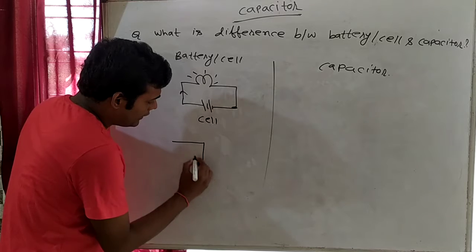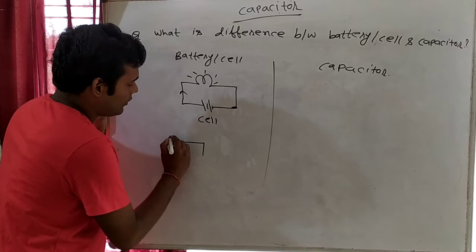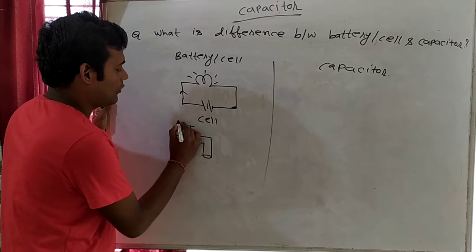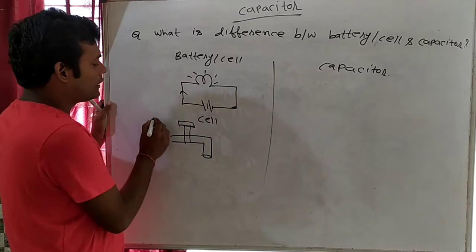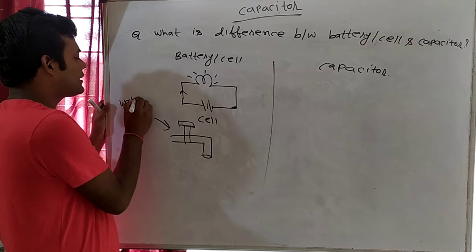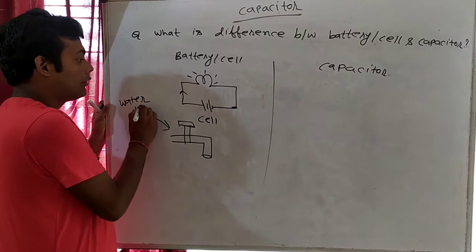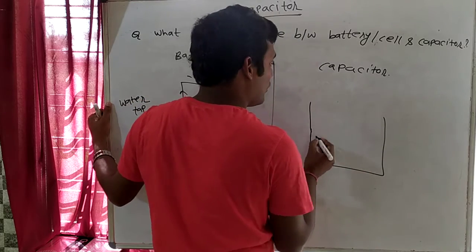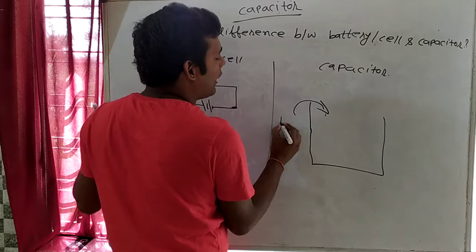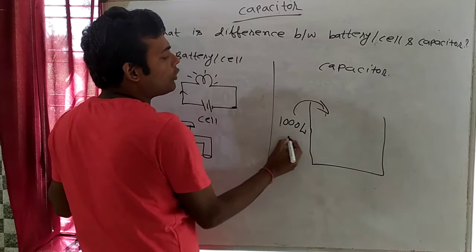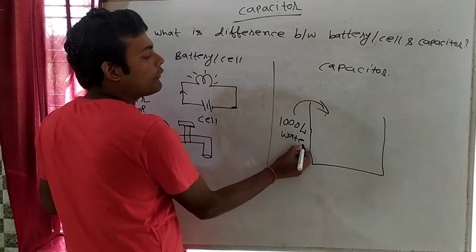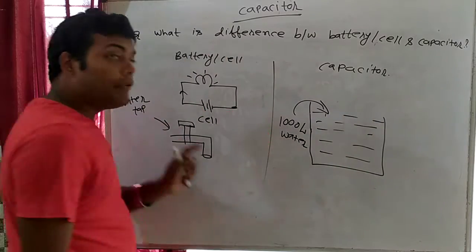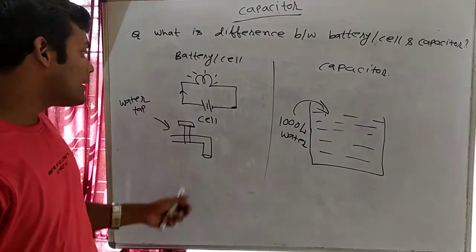Suppose that this is water tap. What is this? Suppose this is water tap, and suppose this is water tank, and in this water tank we can store 1000 liter water. How much water we can store? We can store 1000 liter water. So in this we can store 1000 liter water, and this is water tap.